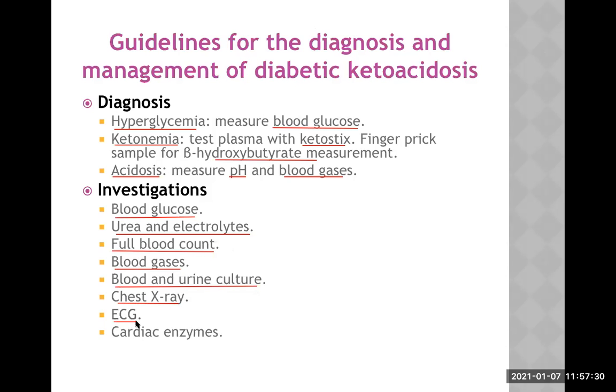ECG is an important part of our investigation. This is a case of diabetes, remember. Who knows, there may be some coronary artery disease already. This is one explanation you can give. And another one, this may be associated with potassium imbalance, and potassium imbalance can result in arrhythmia. Cardiac enzymes, just to rule out coronary artery disease.